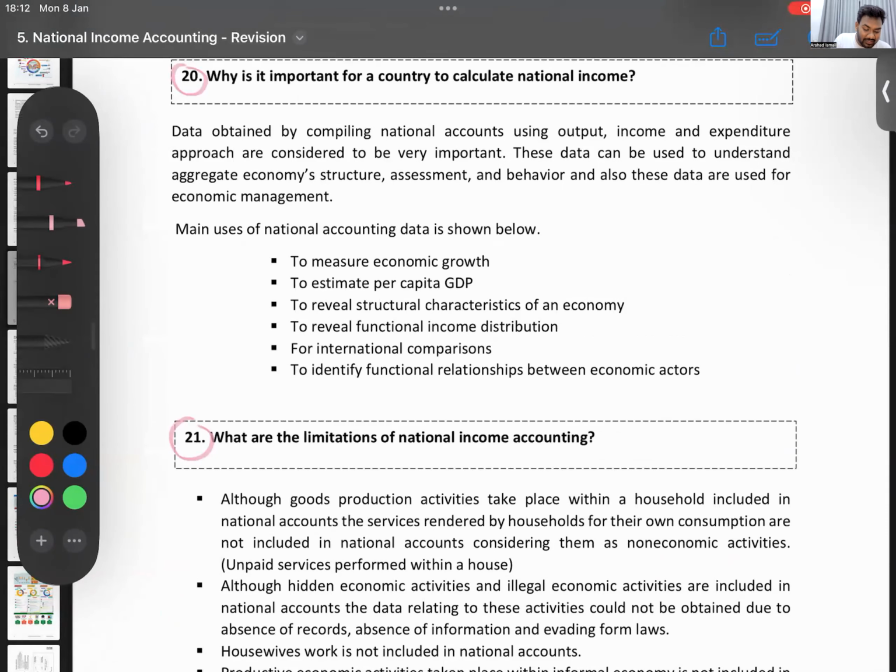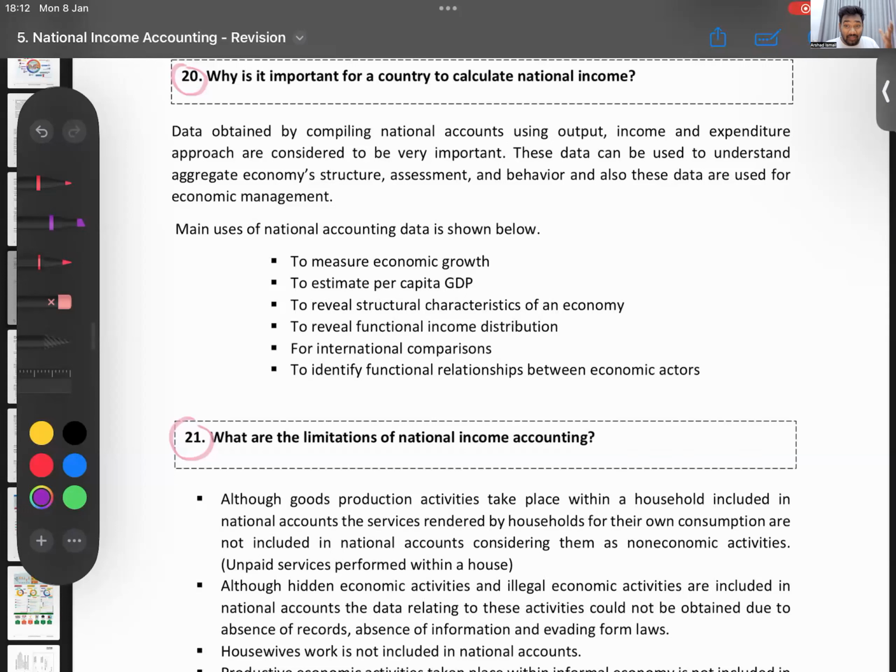So first one is, why is it important to calculate national income accounts? Why are we calculating GDP? Remember, calculating GDP for a country is not easy. Think how many things happen in the country. Even the class that we are doing right now should be there in the GDP. It's a productive service. You all are paying class fee, I'm doing a class for you. Even, let's say, we will learn production boundary. Even if you grow vegetables in your garden, should be there in GDP. So calculating GDP is not at all an easy task. It's a really difficult task.